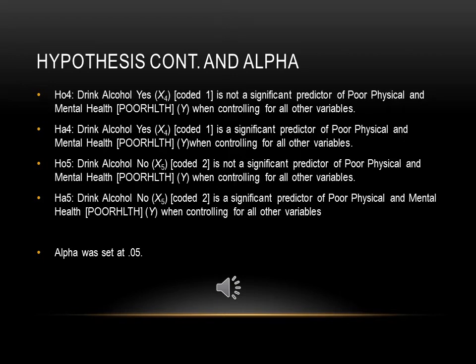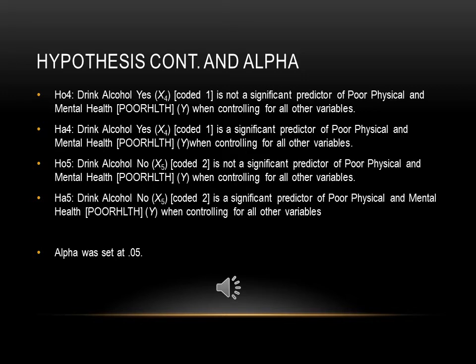Hypothesis continued and alpha. Null hypothesis 4. Drink alcohol yes, X4 coded 1, is not a significant predictor of poor physical and mental health, poor health Y, when controlling for all other variables. Alternative hypothesis 4. Drink alcohol yes, X4 coded 1, is a significant predictor of poor physical and mental health, poor health Y, when controlling for all other variables.